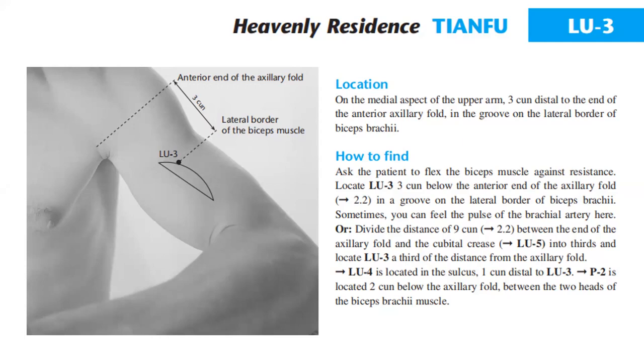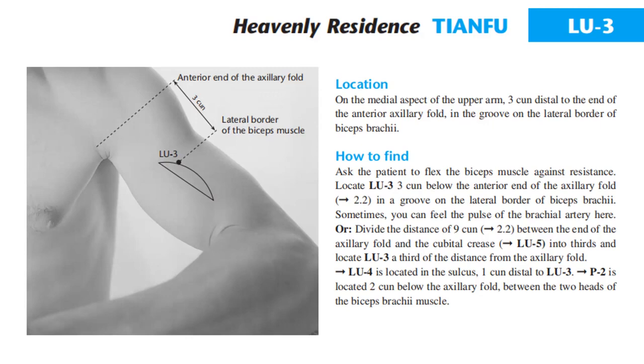How to find it? Ask the patient to flex the biceps muscle against resistance. Locate Lung 3, 3 cun below the anterior end of the axillary fold, in the groove on the lateral border of the biceps brachii. Sometimes you can feel the brachial artery here. Measure the distance of 9 cun between the end of the axillary fold and the cubital crease, divide it in thirds, and locate Lung 3 a third of the distance from the axillary fold.